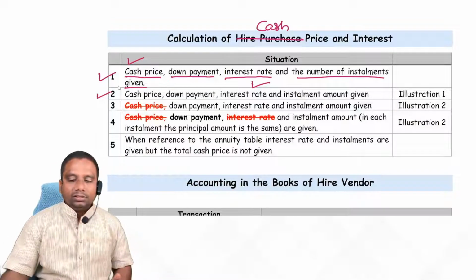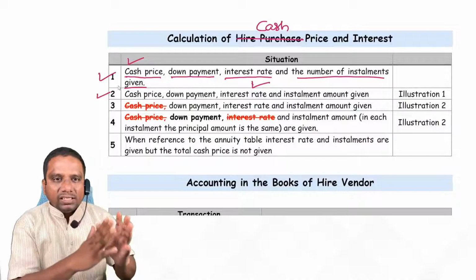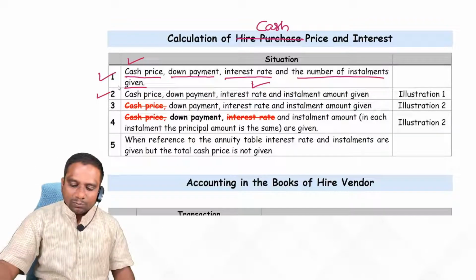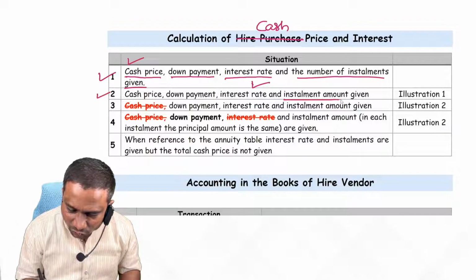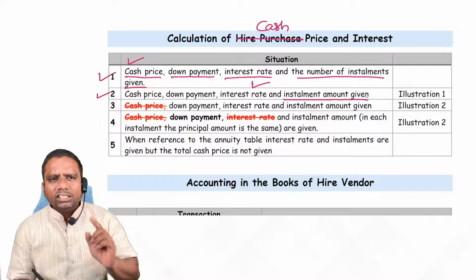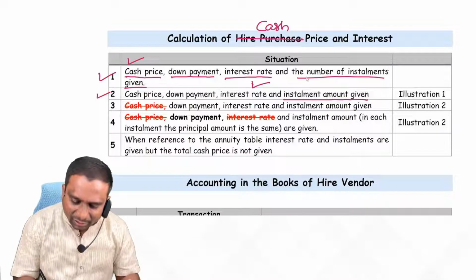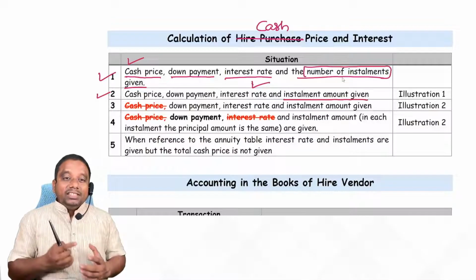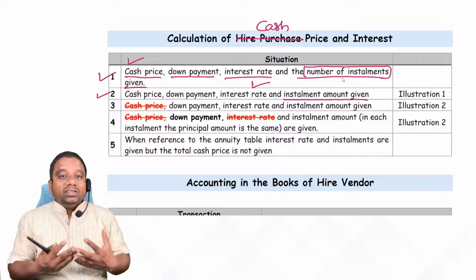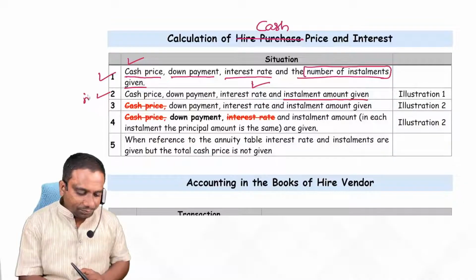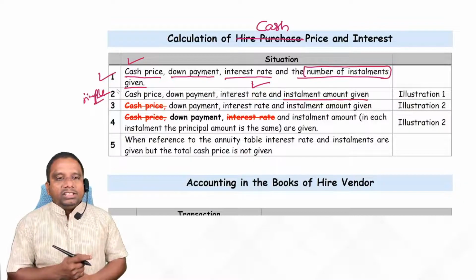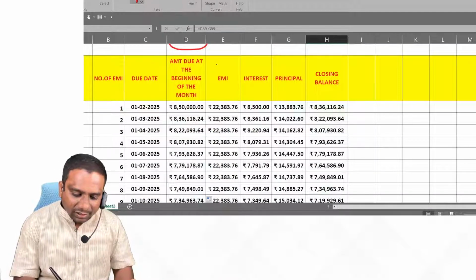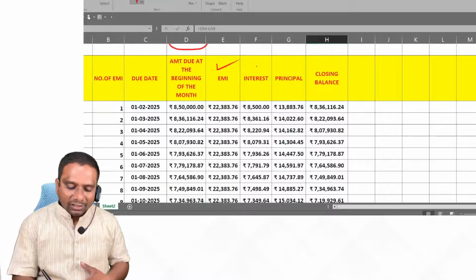So, second situation, look: cash price is given, down payment is given, interest rate is also given, installment amount is given. What is the difference between the first one and the second one? Here, number of installments is given, and we calculated EMI. But here, installment amount is given, and we have to calculate interest. This is very simple. Observe in this table, they are giving EMI. Now, what we have to calculate? Interest we have to calculate.